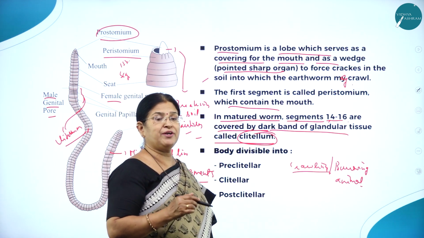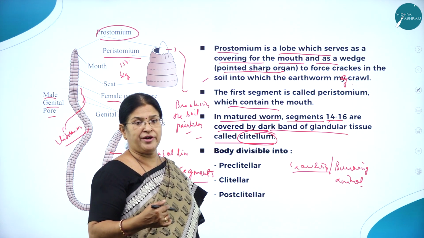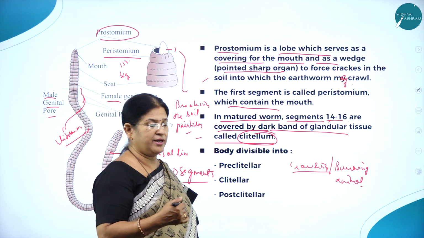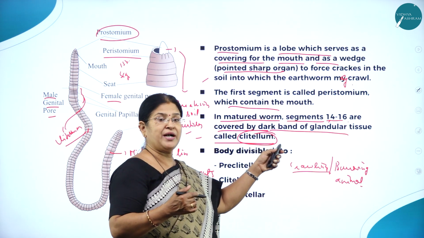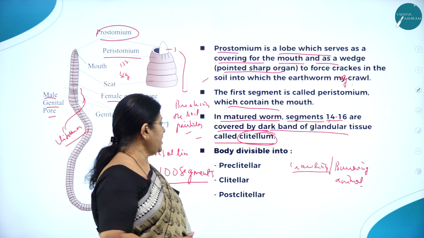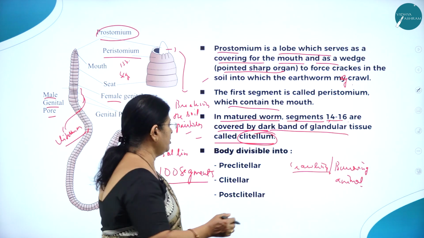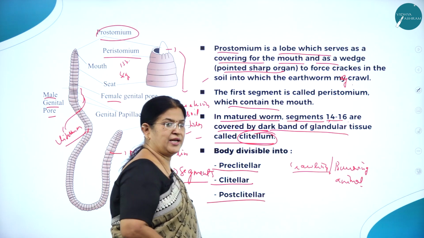The total number of segments in the body of an earthworm is 100. In that, the 14th to 16th are covered by a dark band of glandular tissue, and it is called clitellum. And the body is divisible into pre-clitellar, clitellar and post-clitellar regions.